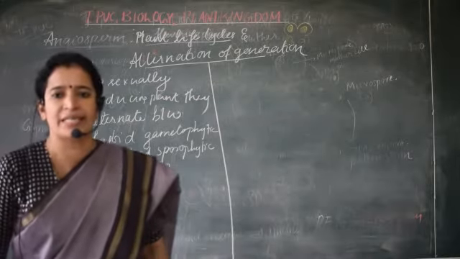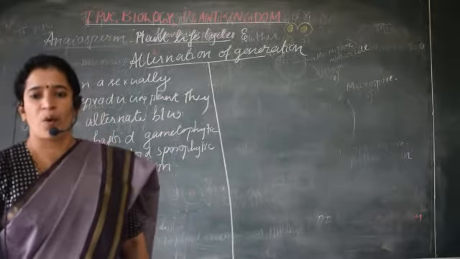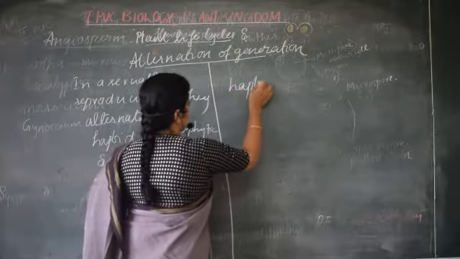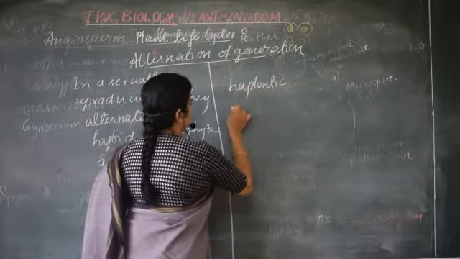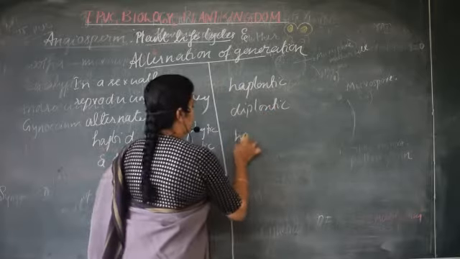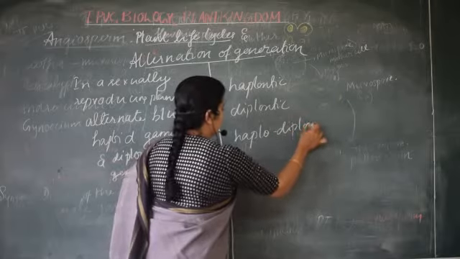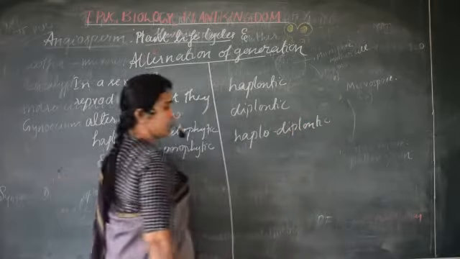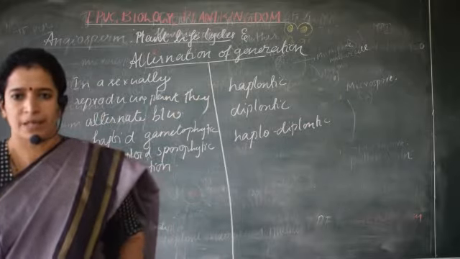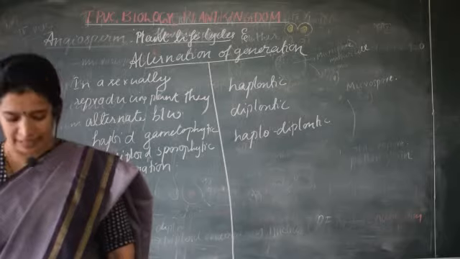Here you will study the three types of plant life cycle. So what are those? One is haplontic life cycle, diplontic life cycle, and haplodiplontic life cycle. So three types of life cycle you are going to learn, and we will do it in the next video. Got cleared about this concept, right? So let me give a brief introduction about these three life cycles also.